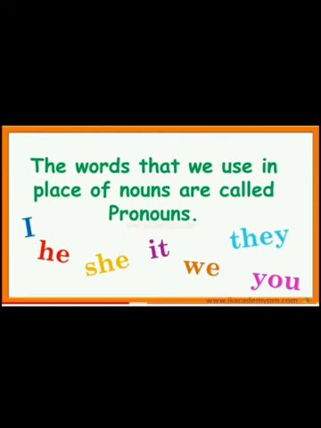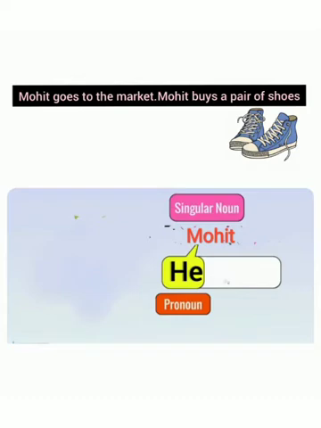For example, Mohit goes to the market. Mohit buys a pair of shoes. Here, Mohit is repeated in the second sentence. To avoid this repetition, we can use the pronoun he instead of Mohit. That is, Mohit goes to the market. He buys a pair of shoes.